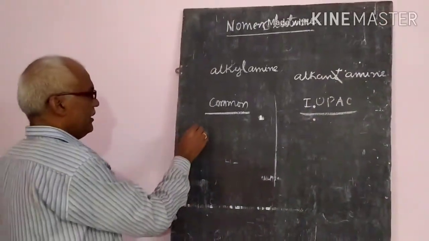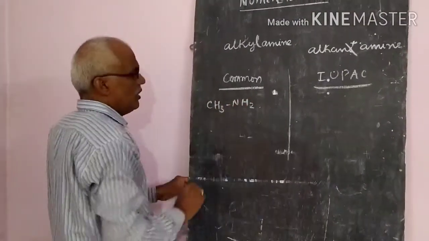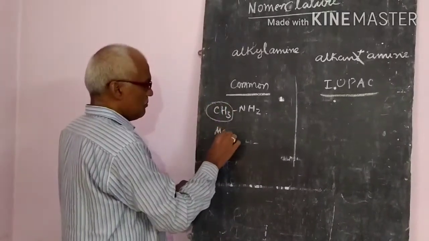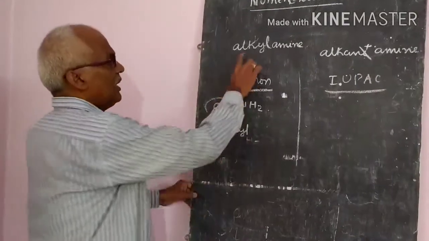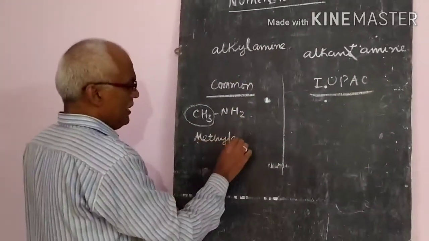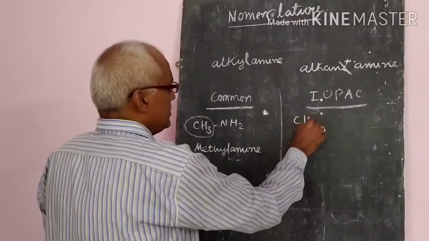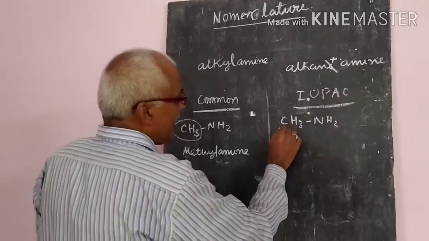Example, common names: CH3NH2 is there. Here the alkyl group, CH3, is nothing but methyl. So what name is given? Alkyl amine, that means methylamine. But for the same CH3NH2 group in IUPAC, what is the alkane name of the carbon?